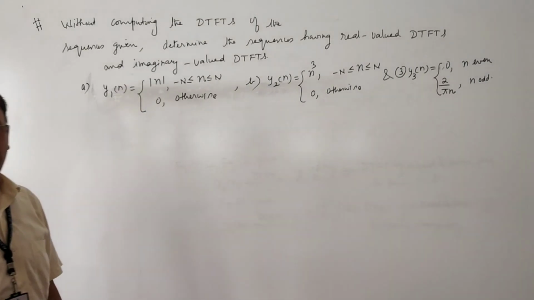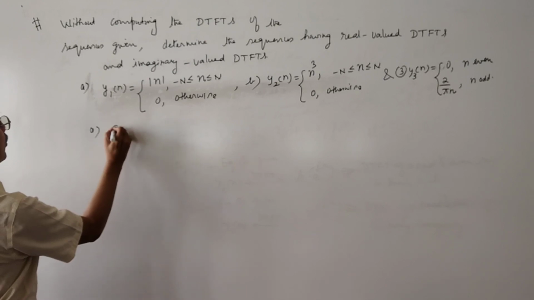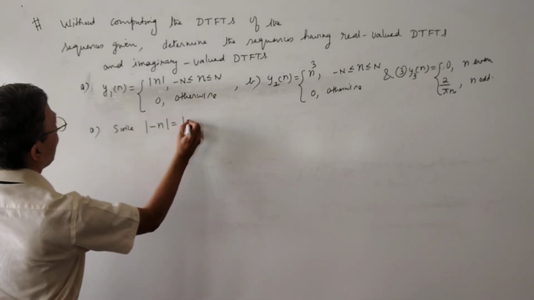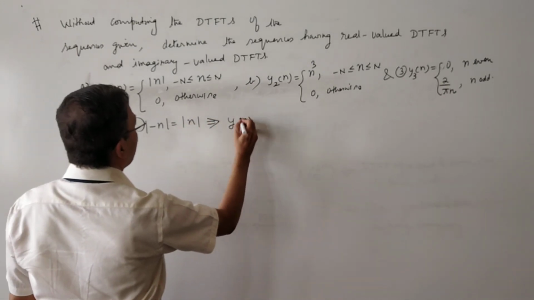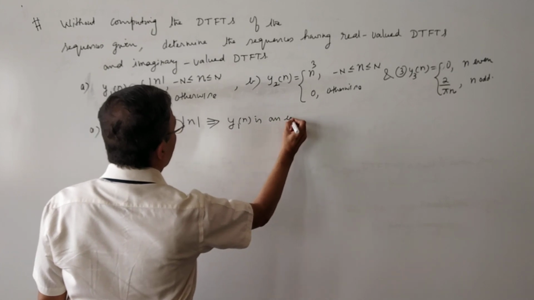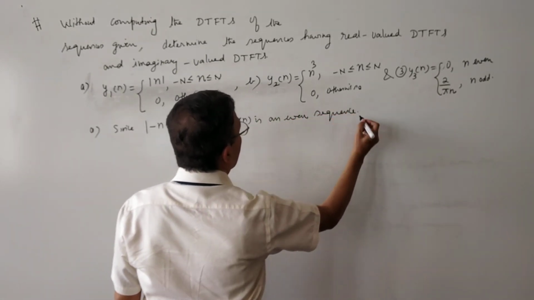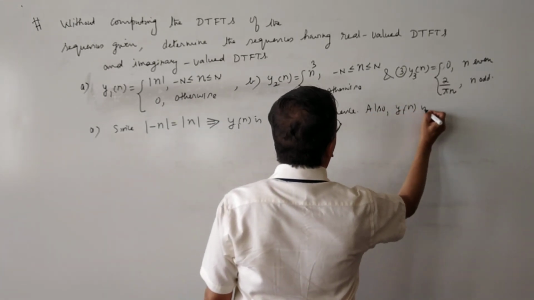This problem requires the knowledge of the previous problem, first one. Since modulus of minus n is equal to modulus of n, it implies y1 of n is an even sequence. Also, y1 of n is real.